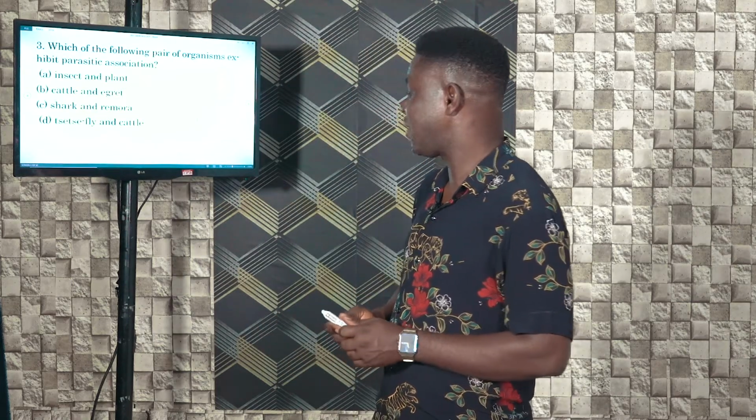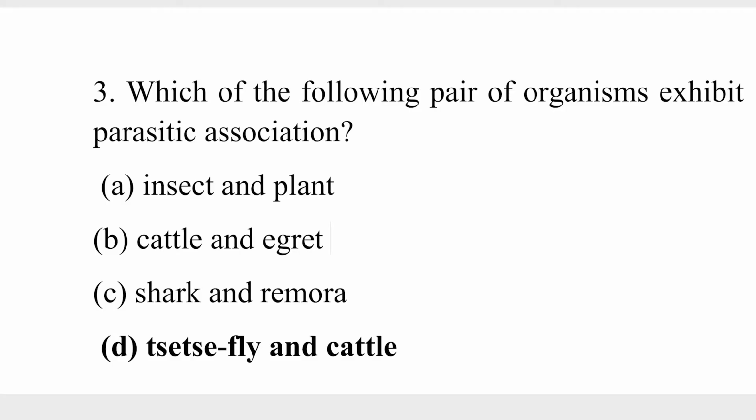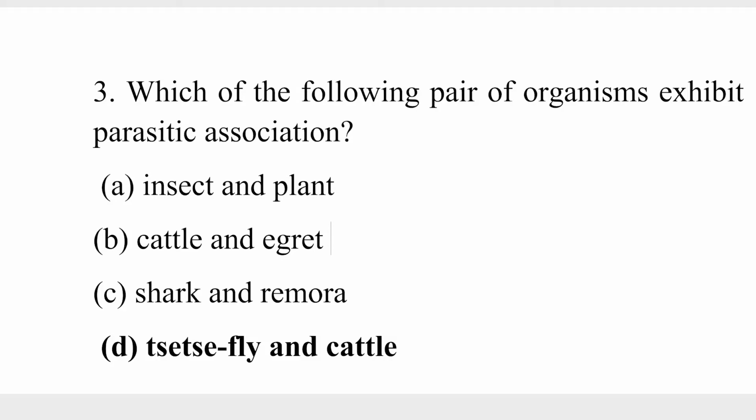In the case of tsetse fly and cattle, the tsetse fly feeds on the blood of the cattle. Beyond feeding on the blood, it also injects a very deadly organism called trypanosoma into the blood of the cattle, thereby causing the cattle a lot of harm. So that is a type of parasitic relationship. So the correct answer to this would be D, tsetse fly and cattle.